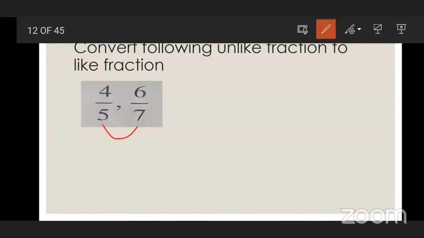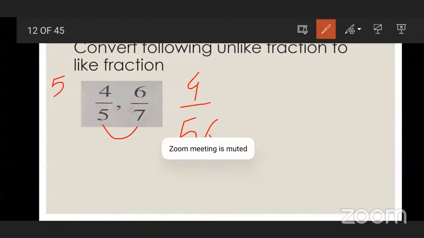What we have to do? We have to make the denominators equal. Okay, so again as I told you, find out the LCM of both the denominators in the 5 times table and the 7 times table. Which number is common, which comes in both tables? 5 sevens are how much? 35. And 7 fives are how much? 35. 5 sevens are 35.